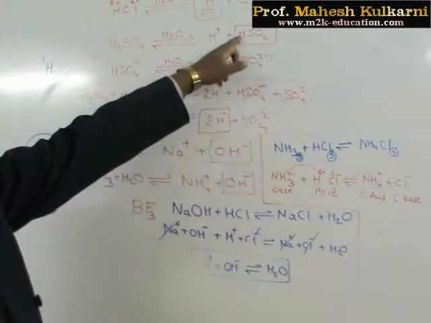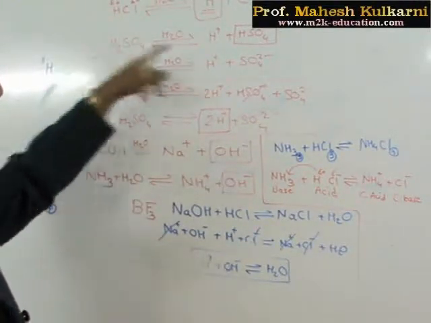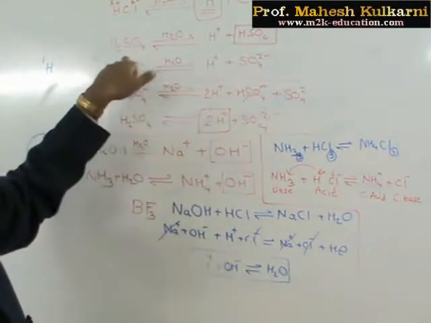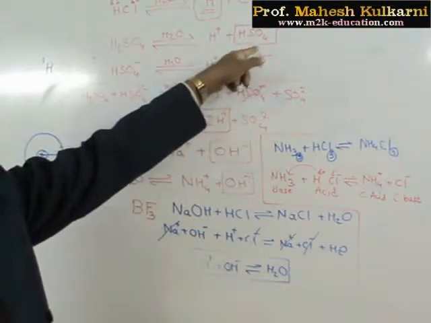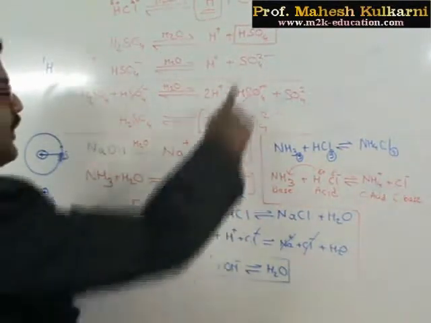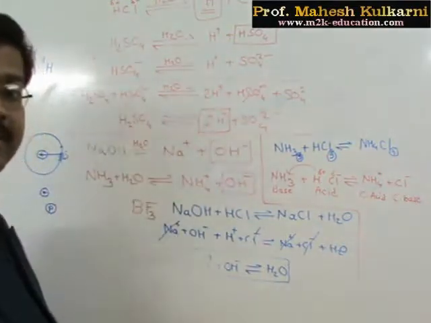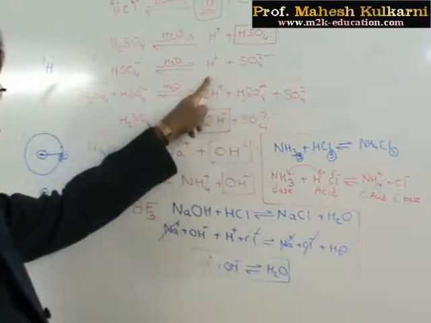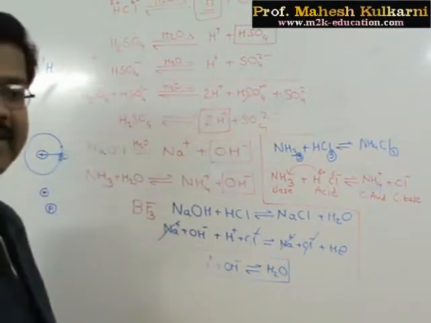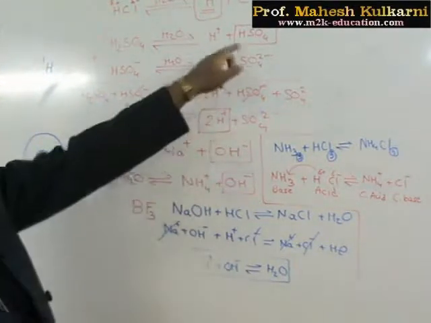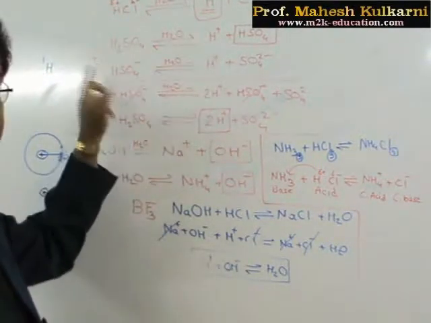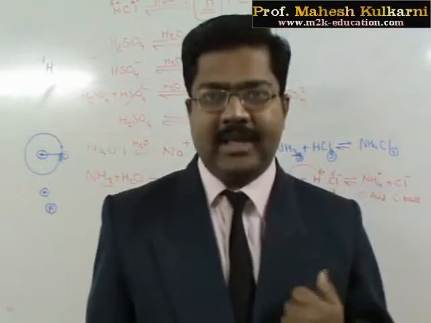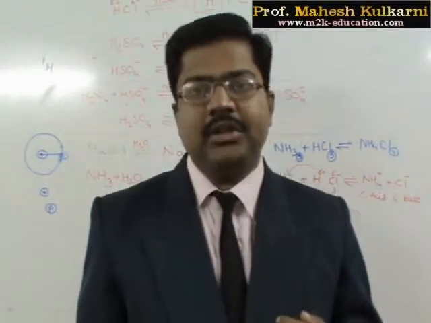The reason is that if this substance undergoes the backward reaction, it can accept a proton. For the backward reaction, H plus and HSO4 minus will give H2SO4. That means this substance is accepting a proton, therefore it should be called a base. If you are carrying out this reaction in the forward direction, then this substance is donating H plus ion, therefore it should be called an acid. So at a time, a substance can be considered as base and as acid, proton donor or proton acceptor. If you are able to follow this reaction, alright.